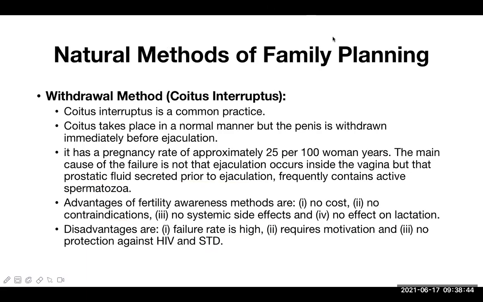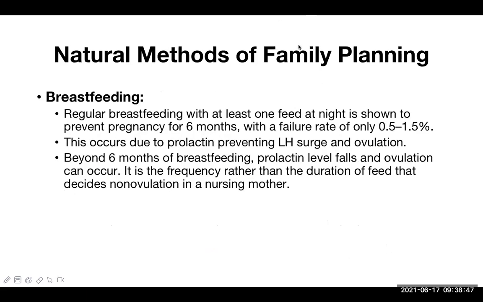Let's move on. Now, what about breastfeeding? What is the role of breastfeeding regarding family planning? Regular breastfeeding with at least one feed at night is shown to prevent pregnancy for 6 months. I already talked about that in the beginning of this lecture. The failure rate is only 0.5 to 1.5%, so this is a good one in comparison to many other natural ways.